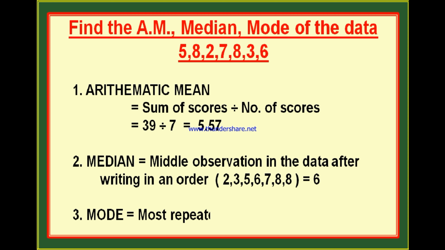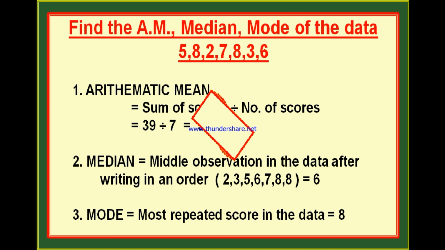Now the third one is mode. Mode is nothing but the most repeated score in the given data. If you observe the data, 2, 5, 3, 6 and 7, there is no repetition. These scores came only once. But 8 came twice, isn't it? Therefore the most repeated score in the data is 8. Therefore the mode is 8. Like this, if I have given an ungrouped data, you can find arithmetic mean, median and mode also. This mean, median and mode are called measures of central tendencies.